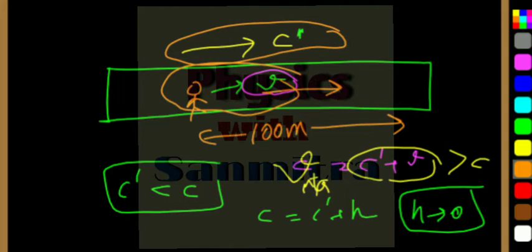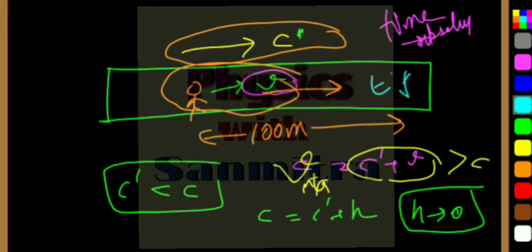But actually that doesn't happen, because in classical physics we assume that time is an absolute quantity. But here, what will happen? Here this time will change. This time will slow down, that is, it will increase, so that the speed automatically decreases. Or rather, the effect of the speed decreases. The speed will not decrease, the effect of the speed will decrease. So this is actually called time dilation. That means time is not absolute.